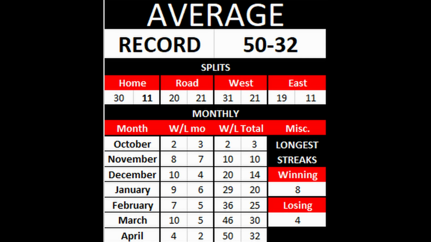Against the West, our record should be 31-21. Against the East, 19-11. Now, last season against the West, our record was not good at all. We beat up on the Eastern Conference. In these simulations, I definitely saw a little bit more balance than last season. And honestly, the schedule is a little bit opposite of how it was last season.